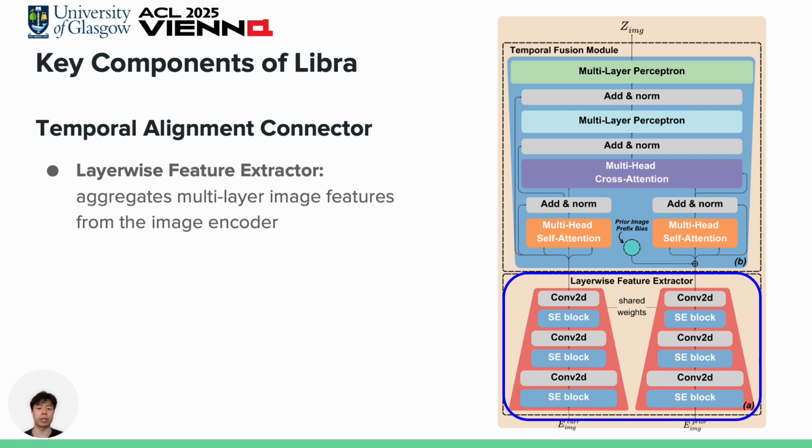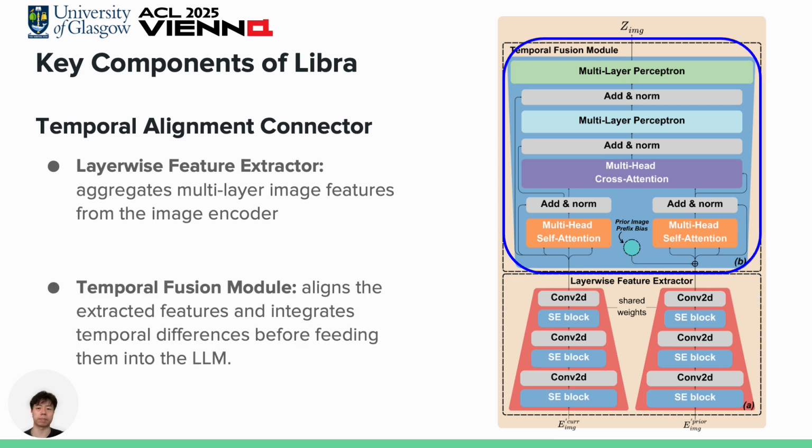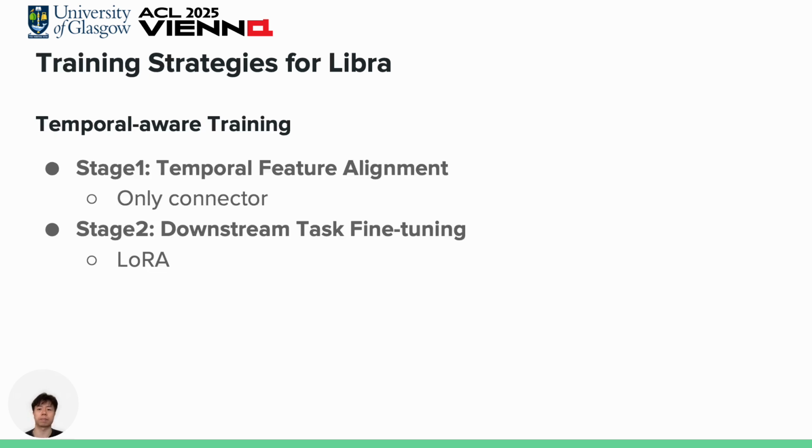This gives a more fine-grained feature of all the hidden layers, and passes it to the temporal fusion module. Now we need to combine the current and prior image representations. It treats the prior image as an auxiliary modality and applies an attention-based mechanism to integrate it with the current image. This ensures that the model understands the temporal difference instead of just concatenating images in the latent space. So the current image is always the main query in the transformer blocks. Finally, an MLP is used to align the feature dimension with the language model space.